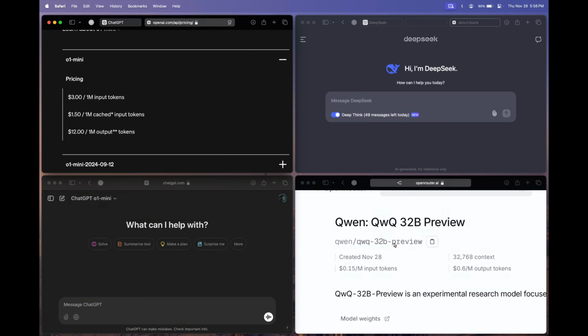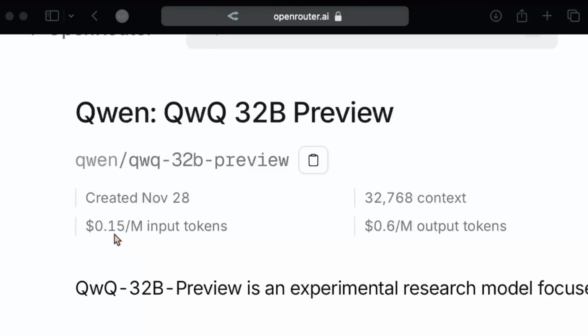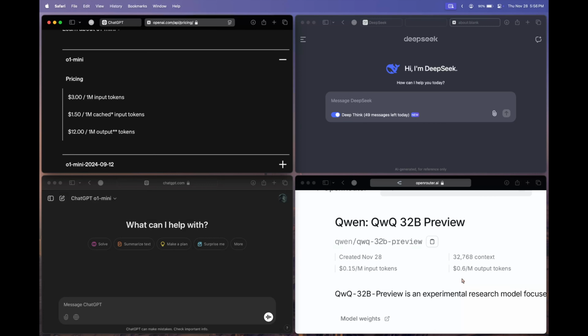Now compare this to Qwen. As you can see, it is 15 cents per million input tokens and 60 cents per million output tokens. So it is way cheaper compared to all other models, and I think this is the first model other than the OpenAI reasoning models that is available through APIs, because I don't think we have access to the DeepSeek R1